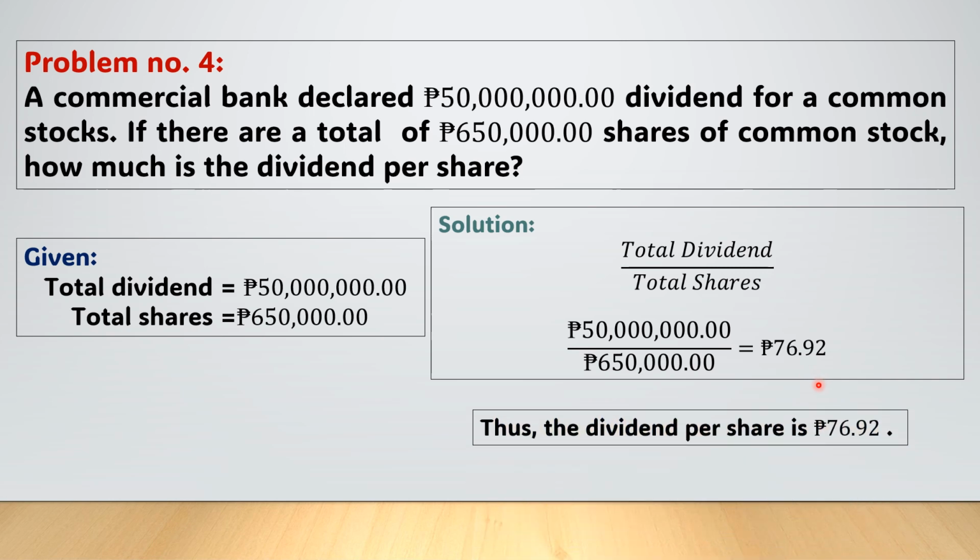So for the solution, we need to divide total dividend to total shares. Okay? Meron tayong 50 million pesos divided by 650,000 is 76.92 pesos. Therefore, the dividend per share is 76.92 pesos. Alright? So, that's the different real-life situations involving stocks and bonds.